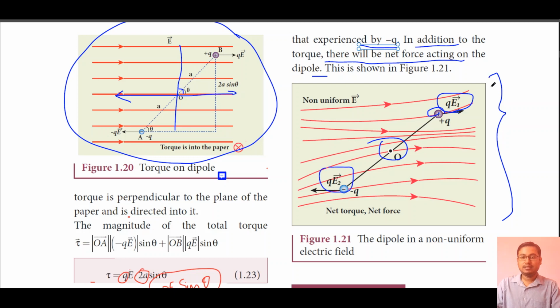So this is the real concept about this thing. You do not have to study it now. This will come in the higher classes. For standard 12, you only have to consider the torque acting on a dipole when the electric field is uniform.